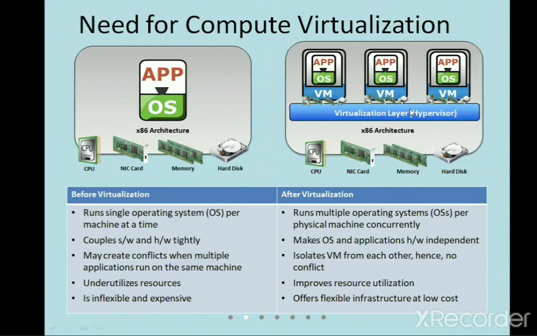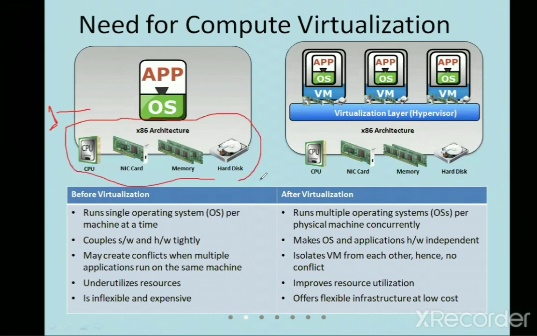Now you can see here the need for compute. Why do we need it? There is one single application having one particular OS and having all the components. But in virtualization, for example, I have just one application running, one OS, and this is only for one person. I am wasting so many devices. Let us say this cost will come around 20,000.